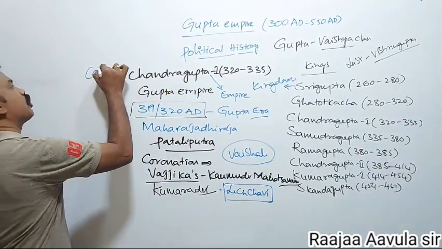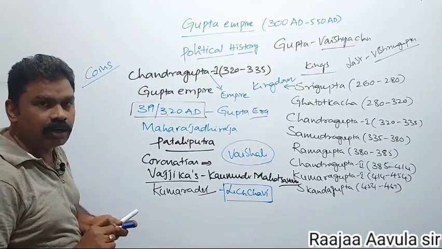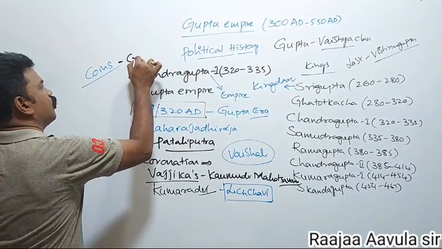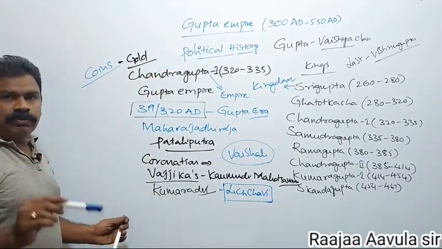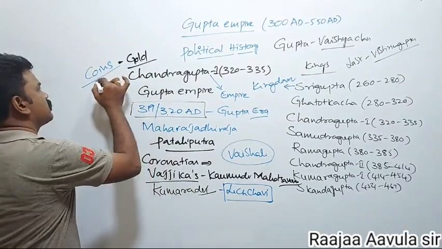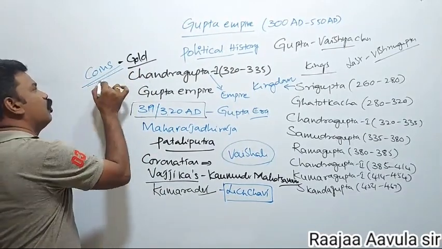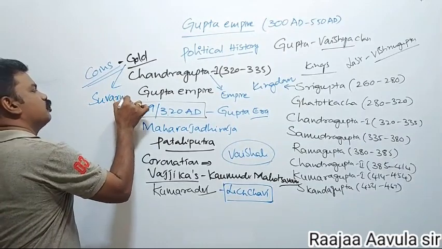Chandragupta I issued coins. He was the first Indian ruler who issued gold coins. He was the first Gupta ruler to issue gold coins. Gold coins of that period are called Suvarnas.